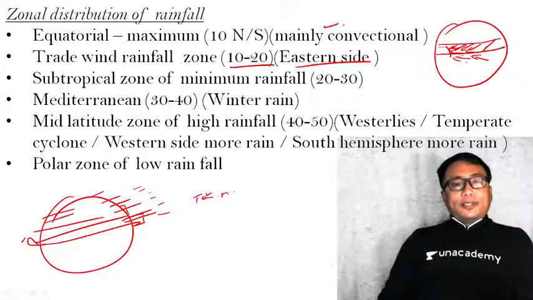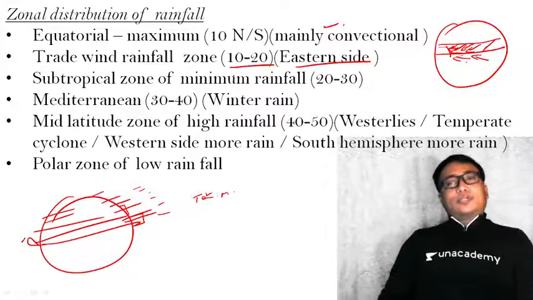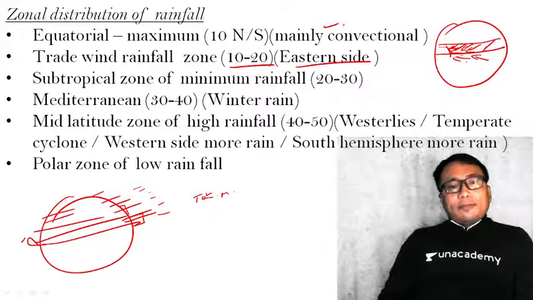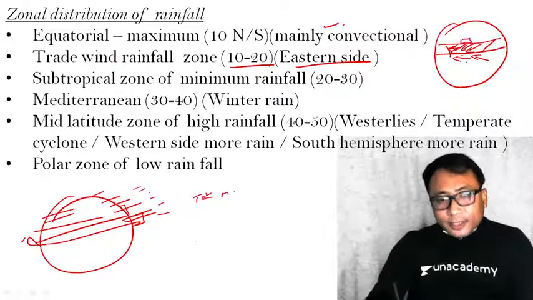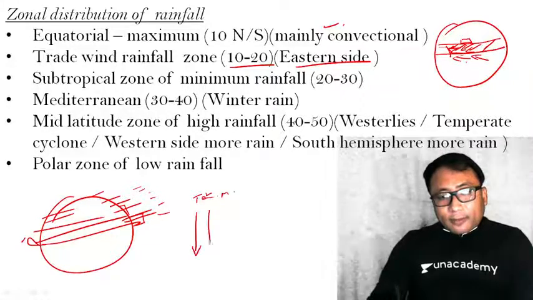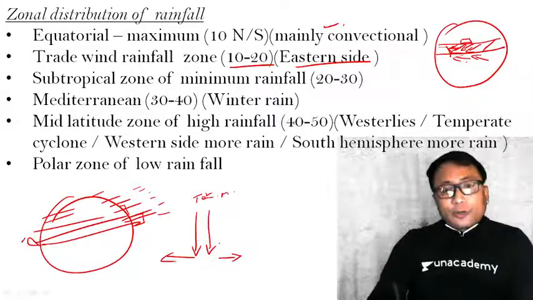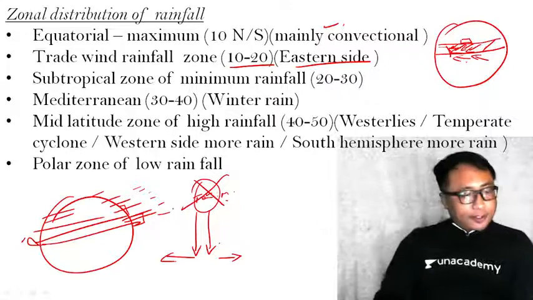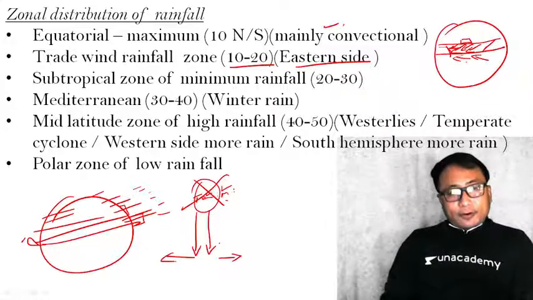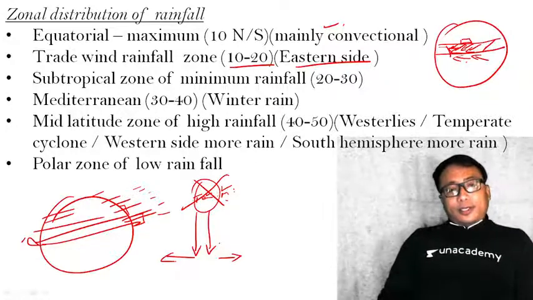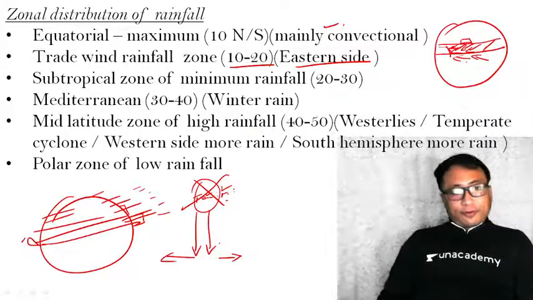In the subtropical region, you will have a minimum rainfall, that is 20 to 30 degree north and south latitude. Why will you have minimum rainfall in this subtropical zone? Because of the subtropical high, the air is coming down from above and going out in all possible directions on the ground surface, which means there won't be any kind of cloud formation. When there is no cloud formation, where is the question of precipitation? Therefore, most of the hot deserts you will find in this subtropical zone of minimum rainfall.